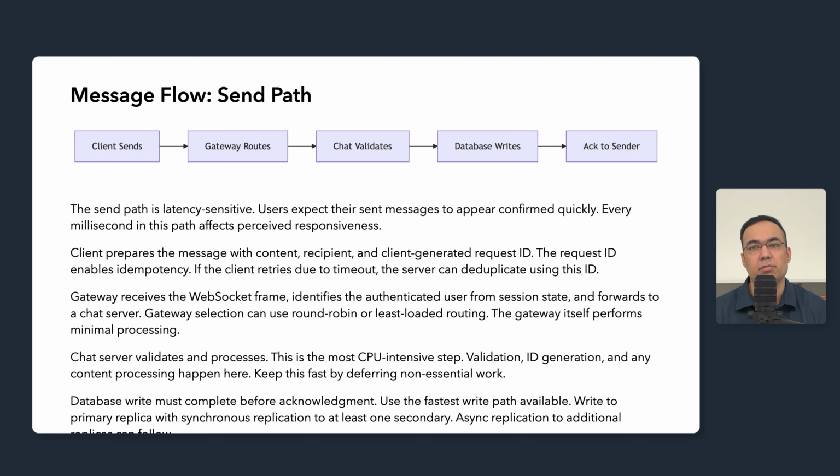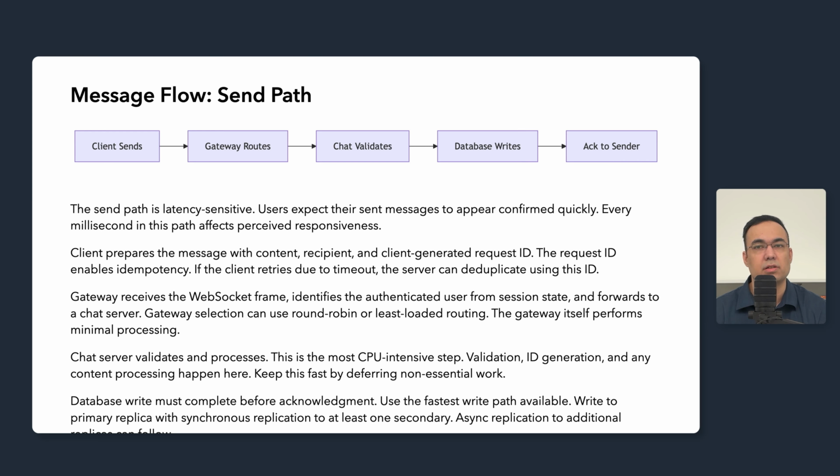The database write must complete before acknowledgement. Use the fastest write path available. Write to the primary replica with synchronous replication to at least one secondary to ensure durability. Asynchronous replication to additional replicas can happen after acknowledgement.